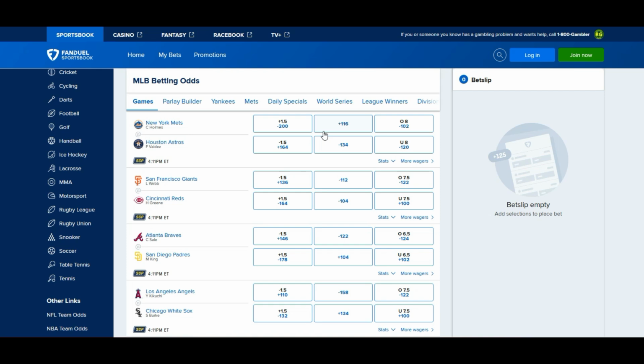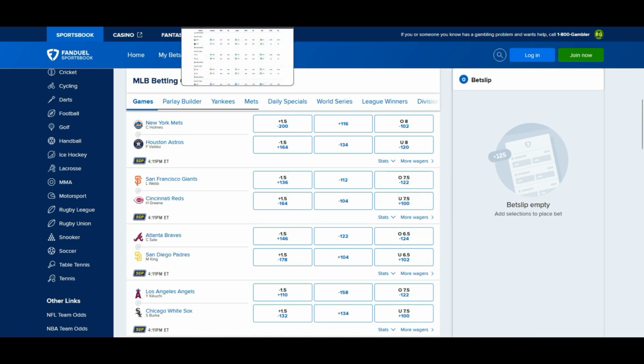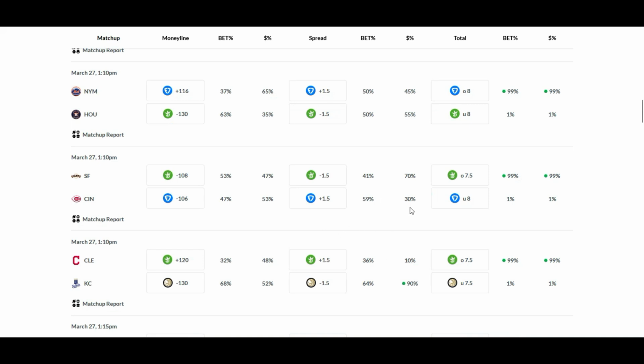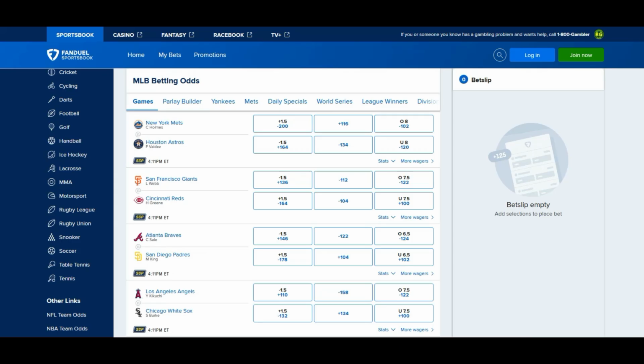8. All right, Giants versus Reds. Minus 112, basically another pick 'em. Obviously, it's opening day, so you're going to get a lot of these. Minus 112, minus 104. Giants versus Reds. Money line, run line: minus 1.5 for the Giants at plus 136 cost, plus 1.5 for the Reds at minus 164 cost for Cincinnati. Over under 7.5, and the over is getting that minus 122 cost. Reds are getting the advantage on the cost, the higher cost, at minus 164.